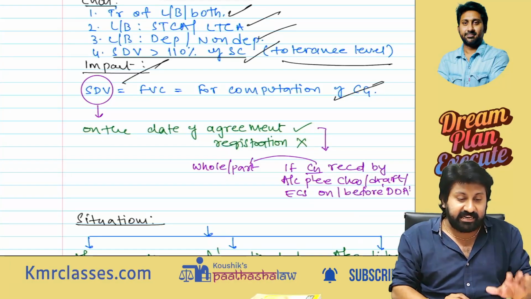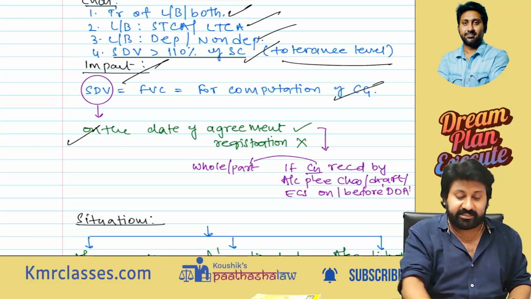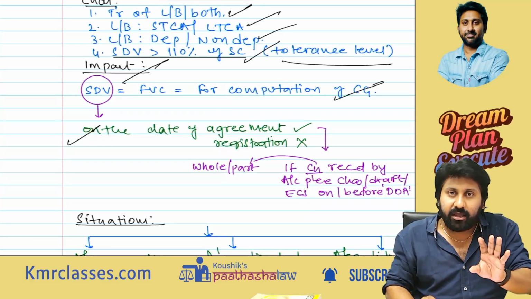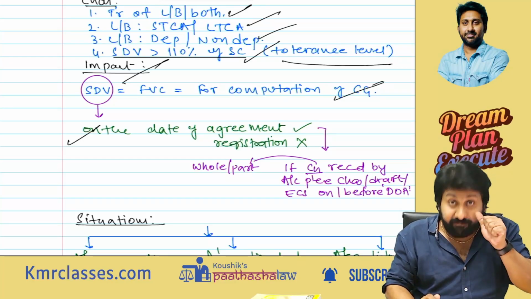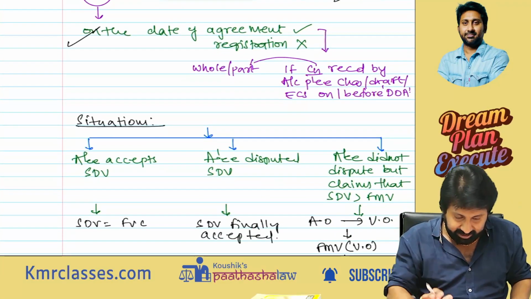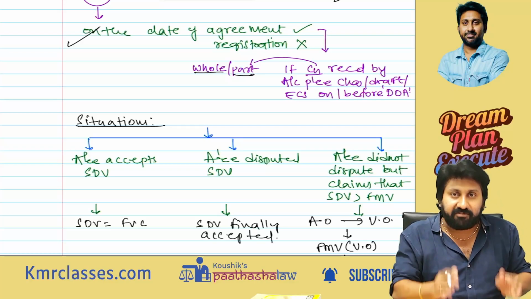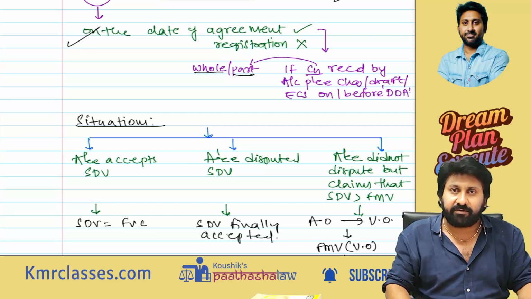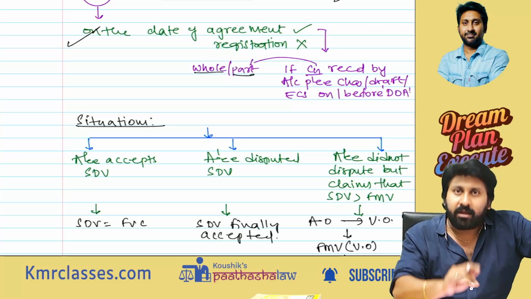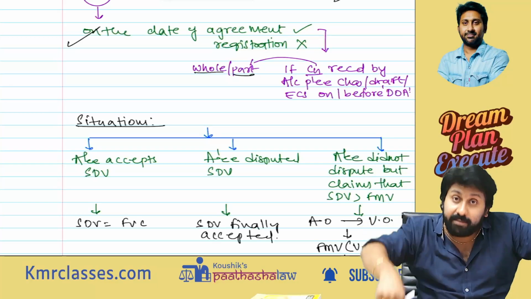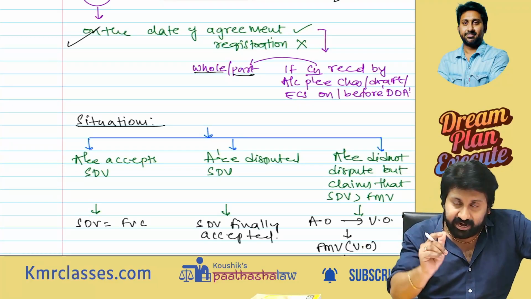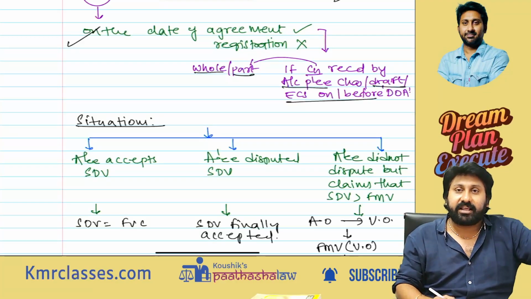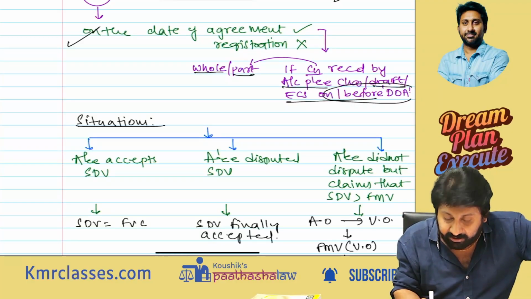Next one. Sir, SDV on which date do I need to consider? You should consider SDV on the date of agreement, not on the date of registration. But you can consider the date of agreement, provided either whole or part of the consideration is received. Say total value is 1 crore and 10 lakh rupees I received on the date of agreement itself. That's it, no problem. From then, whenever you consider SDV, the date of agreement SDV you have to consider. Provided that consideration, whole or part, should be received by account payee cheque, account payee draft, or electronic clearing system on or before the date of agreement.